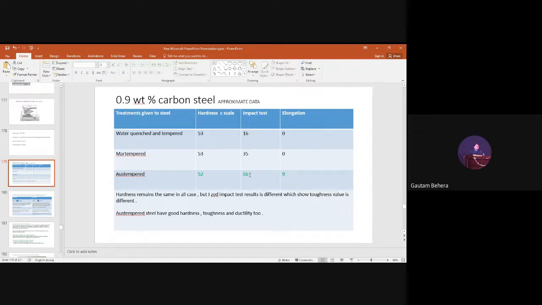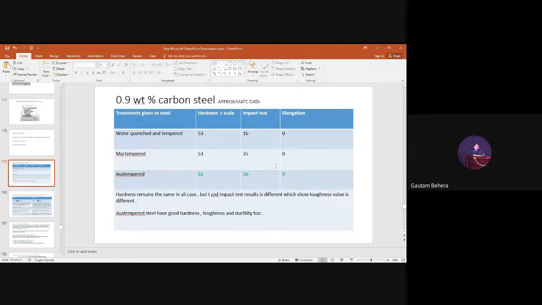So you can conclude here that if we want a high impact strength or high impact resistance, then aus tempering is a very good heat treatment, because it will provide a high hardness value. And you remember, if hardness is very high, then wear resistance will also be higher. If you rub the material with any other material, the material will not be removed from the surface. It provides high wear resistance. The second is that we can have a high impact resistance or impact strength by doing aus tempering, right?